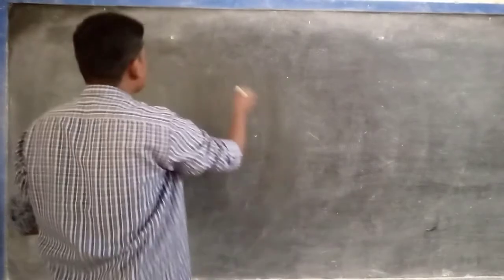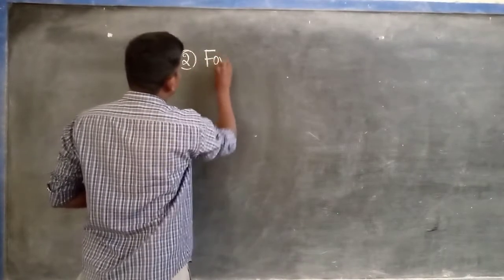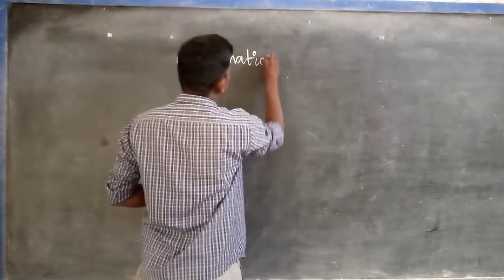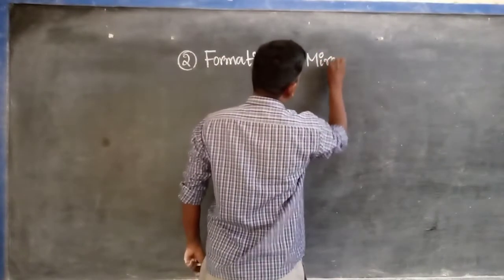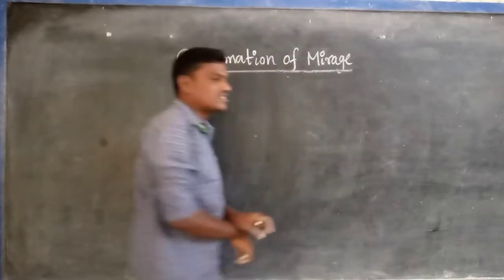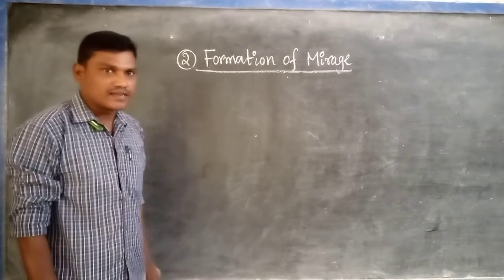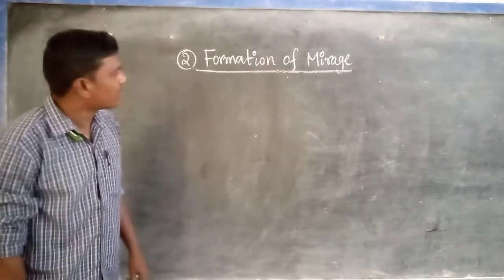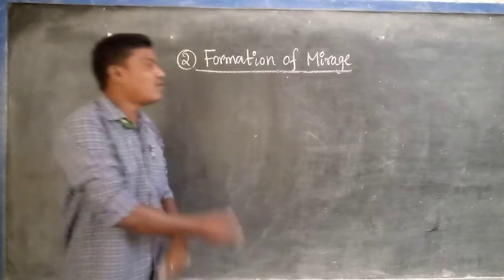Next we will discuss another one: formation of mirage. Formation of mirage is very important for 2 or 4 marks from the public exam point of view in the chapter of refraction of light at plane surfaces. What is the formation of mirage?